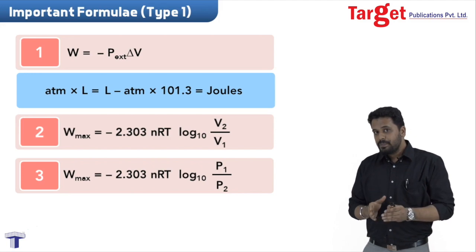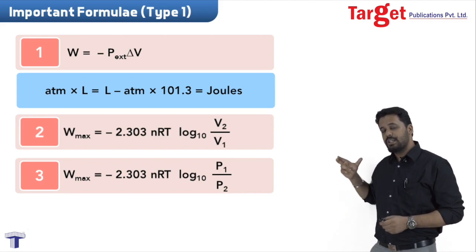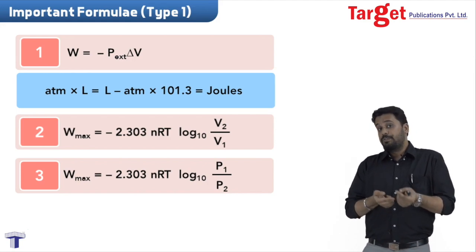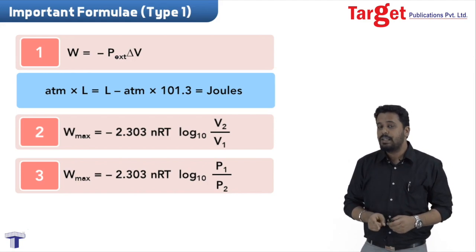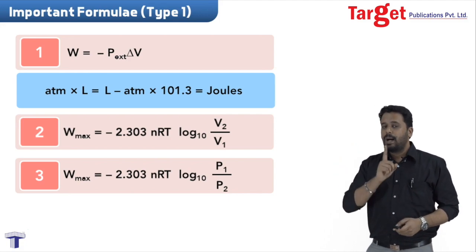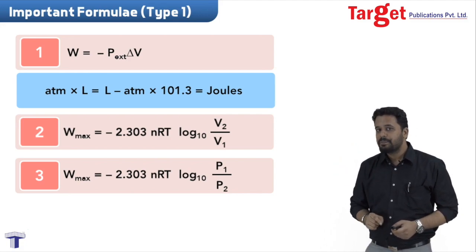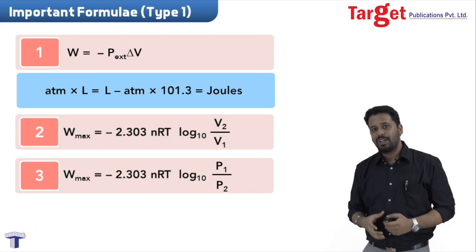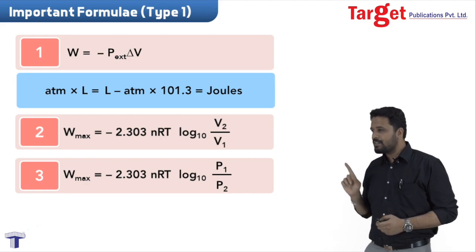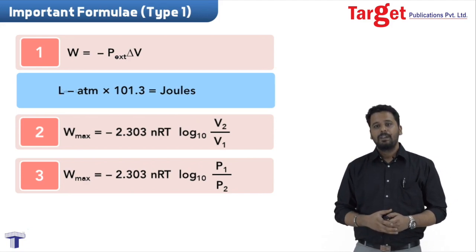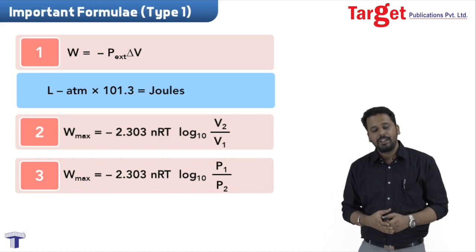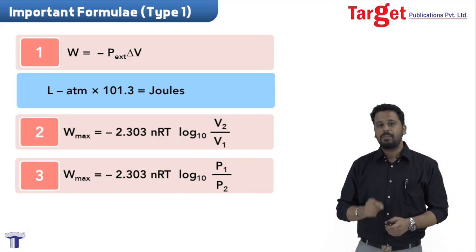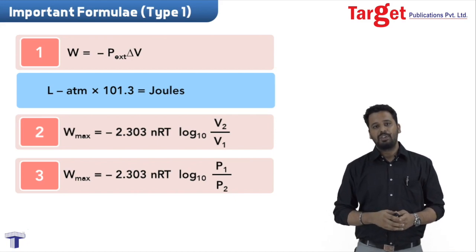In the exam we will be given the pressure in atmosphere and volume in liters in most of the cases, but the work done will be asked in joules. So when you multiply these, you will get the answer in liter atmosphere. Then you have to multiply it by 101.3, so that you can get your answer in joules. So let me just keep that aside, so that it becomes convenient for you to see it. Remember students, 2 and 3 will be used only when it is an isothermal and reversible process.